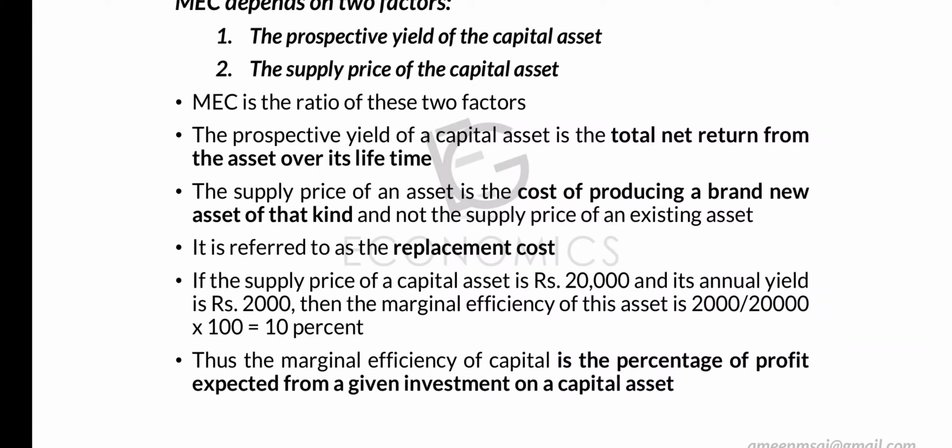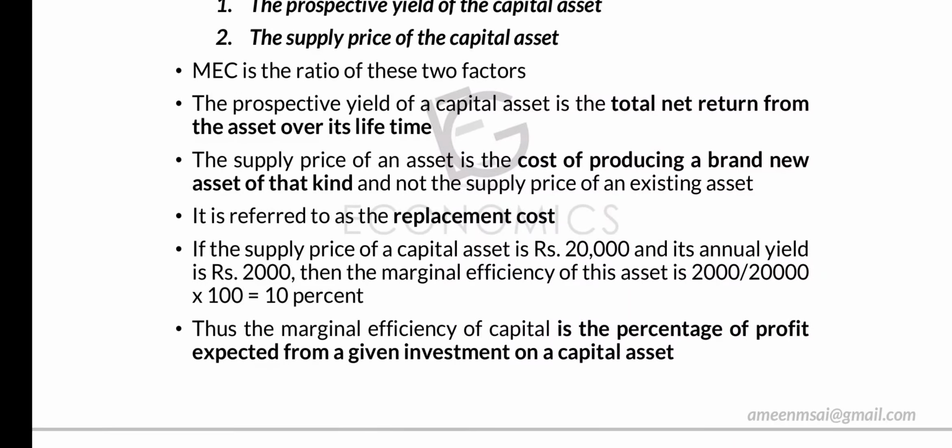The supply price of an asset doesn't mean the cost that we get if we sell the present commodity. It's not that. It's the cost that we will have to give if we are producing or purchasing a new machine of that sort. Thus it is referred to as the replacement cost. So the supply price of an asset is also referred to as replacement cost.